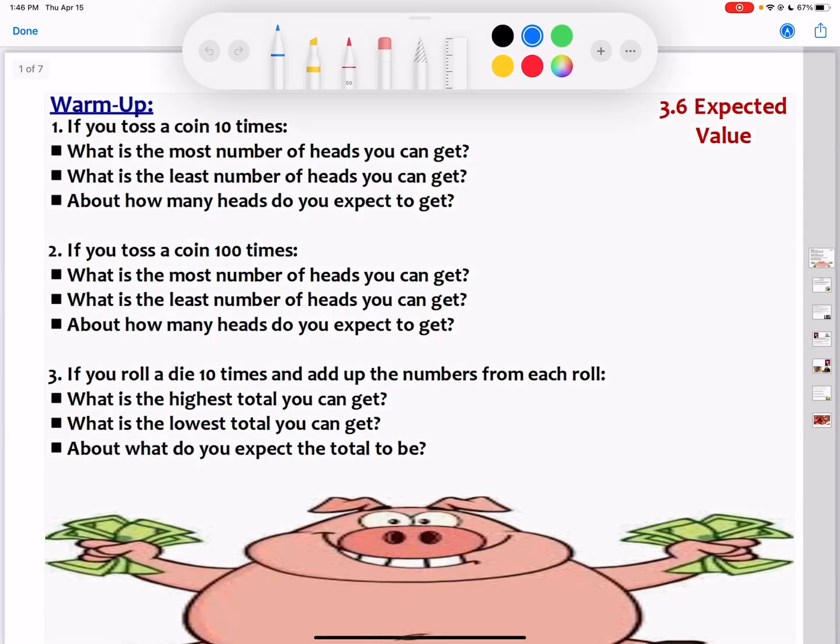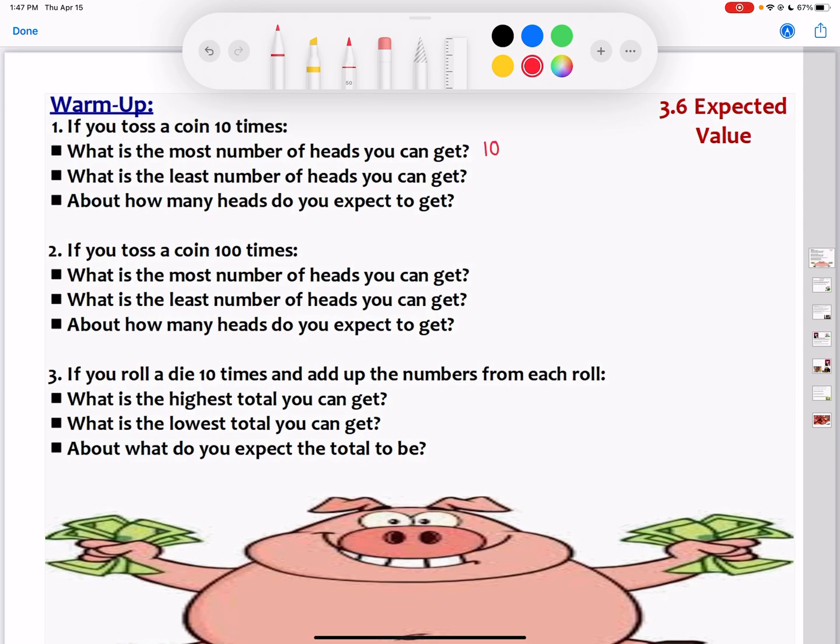Hey guys, today we're going to talk about expected value, just a quick lesson on what expected value is and how to calculate it. As a warm-up, if you toss a coin 10 times, what do you think the most number of heads that you can get is? You probably said to yourself 10, because you can get heads on every single toss.